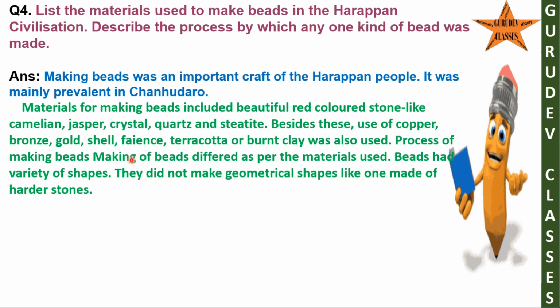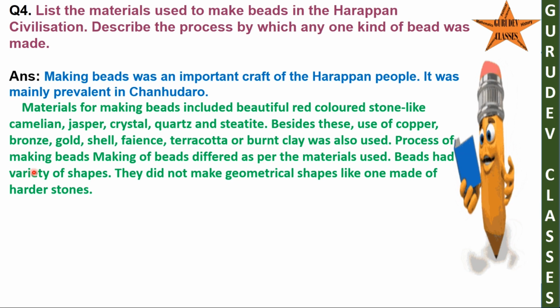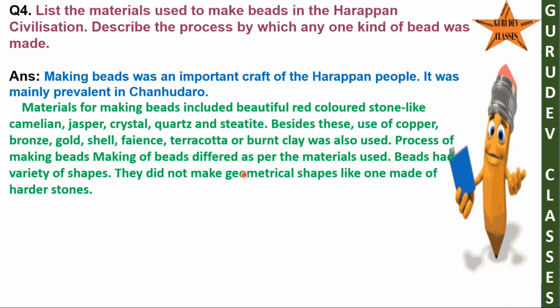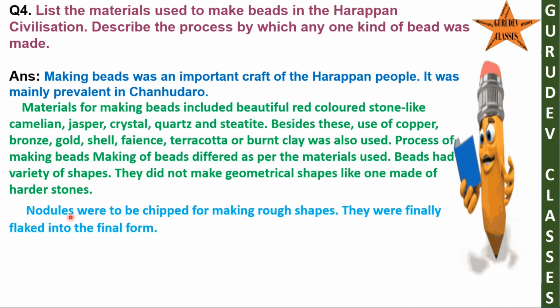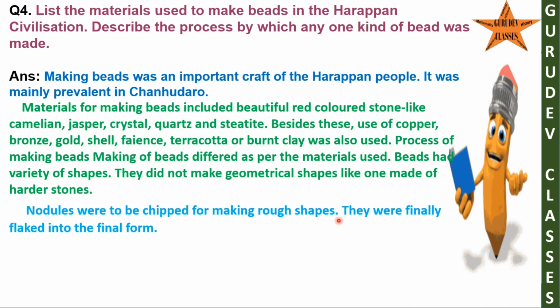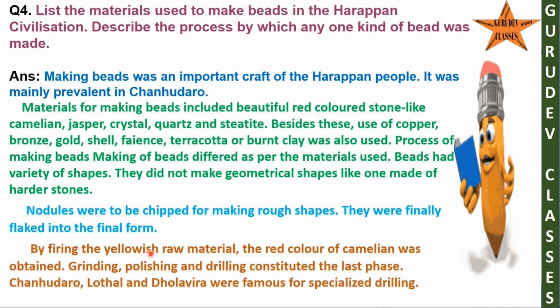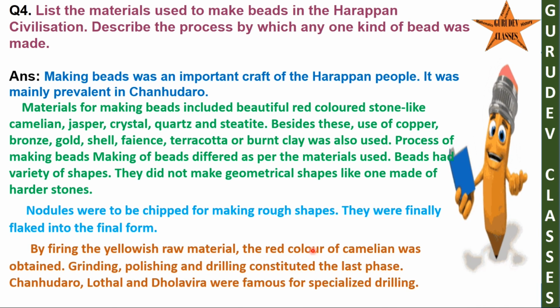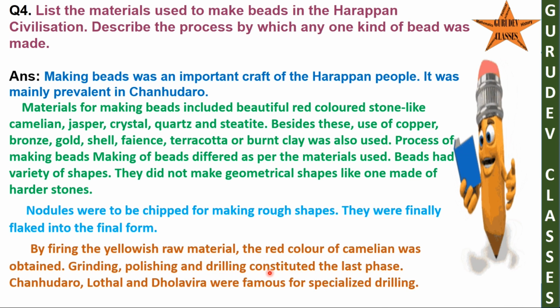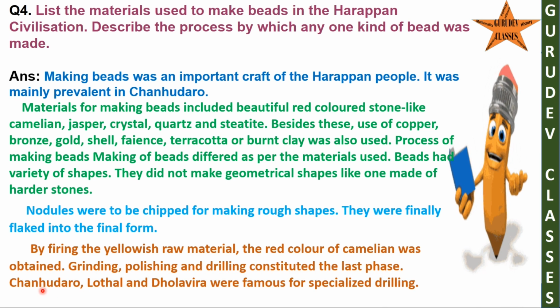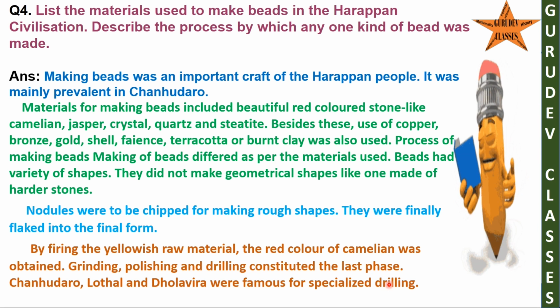Process of making beads. The making of beads differed as per the materials used. Beads had a variety of shapes. Geometrical shapes were made from harder stones. Nodules were chipped to make rough shapes, and were finally flaked into the final form. By firing the yellowish raw material, the red color of carnelian was obtained. Grinding, polishing and drilling constituted the last phase. Chanhudaro, Lothal and Dholavira were famous for specialized drilling.